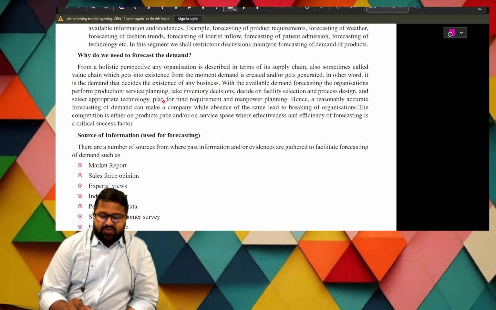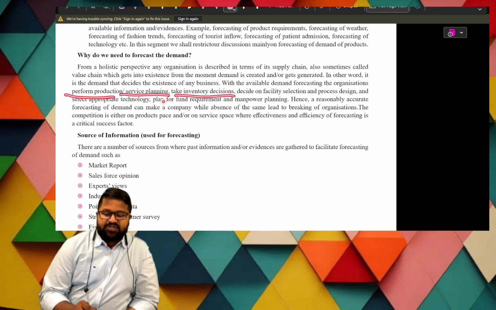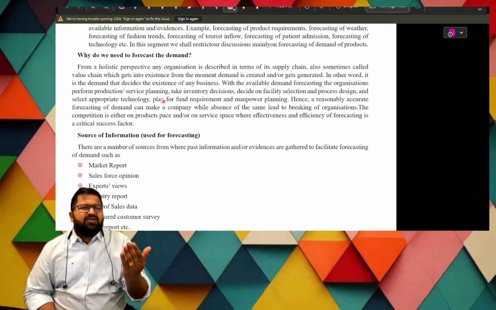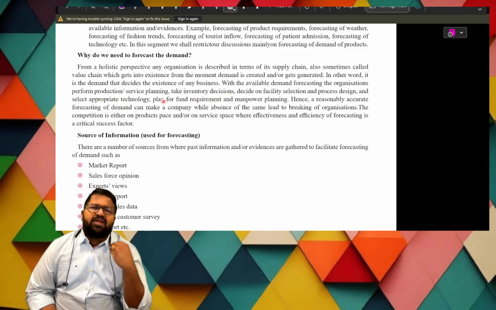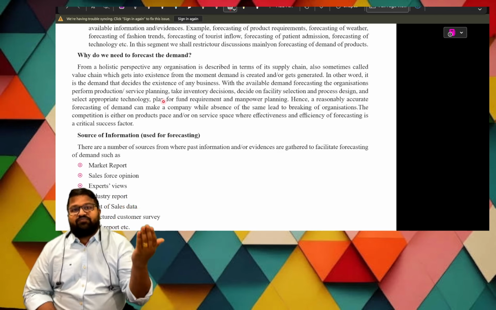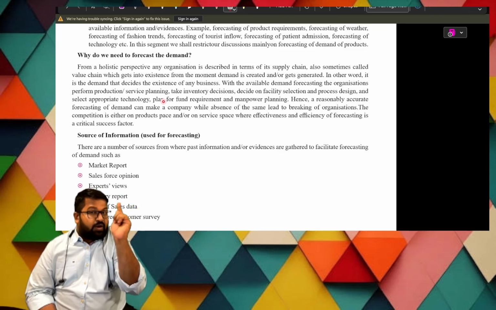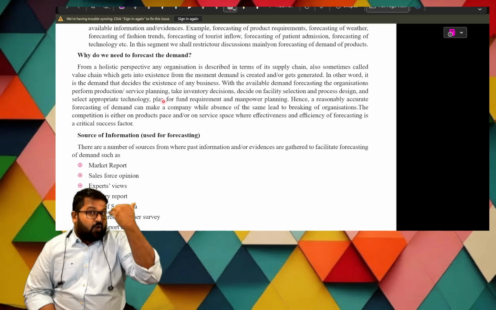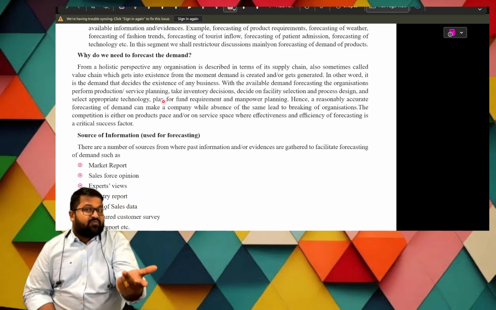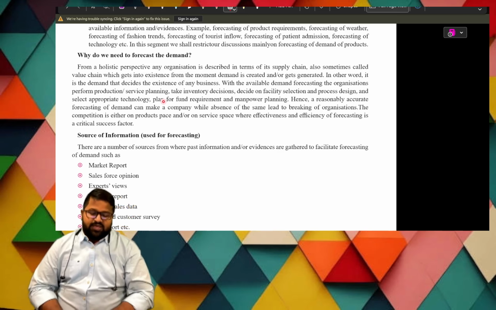With the available demand forecasting, organizations perform production and service plans, take inventory decisions, decide facility selection, process design, and selection of appropriate technology, and plan for fund requirement and manpower planning. So based on demand, we plan everything. If there is no demand for our product, then nothing is required. However, if there is a demand, then we have to go based on that. Everything revolves around demand. How much is the demand? And for that, what raw material is required? How much labor is required? What mode of transportation is required? These things are required.